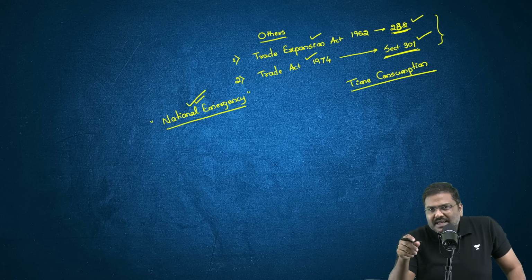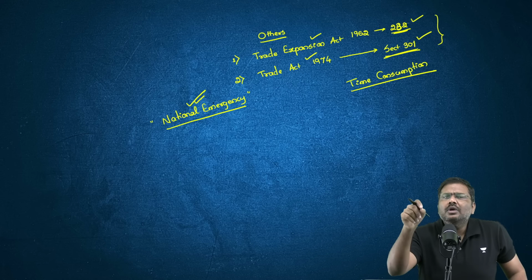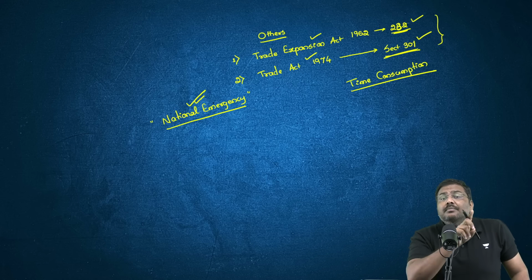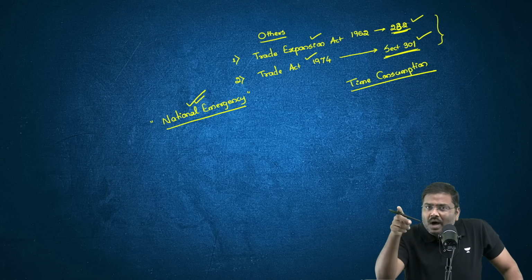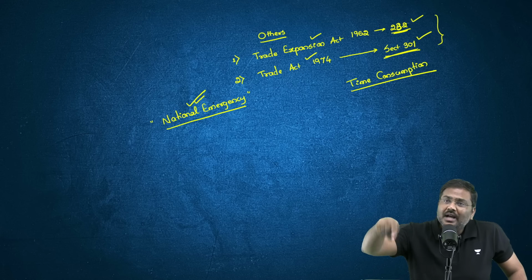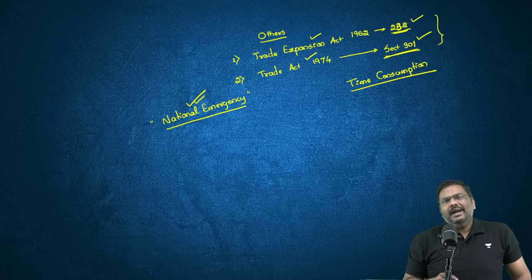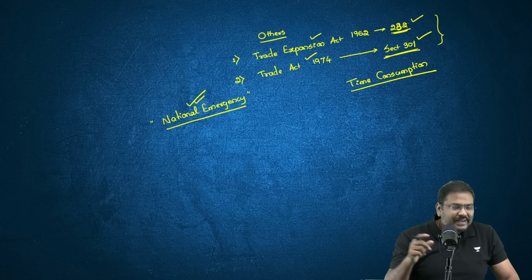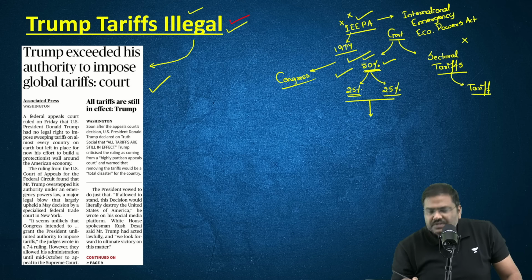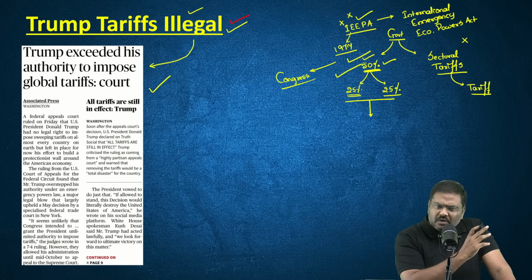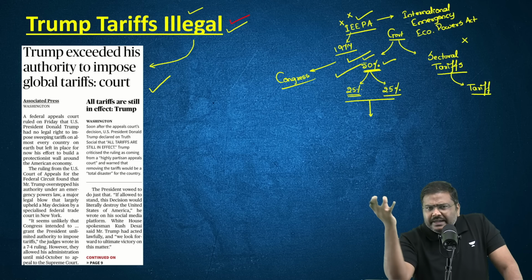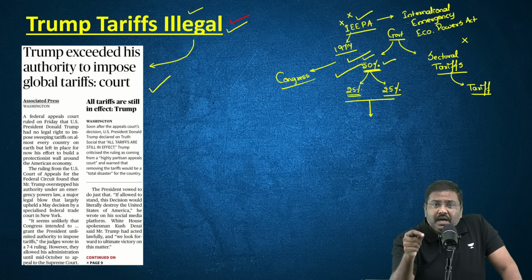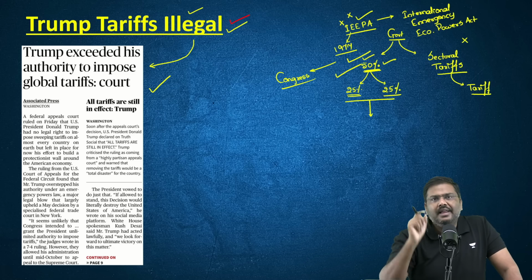The court simply says, if you want to impose a tariff, then the administration doesn't have the power to announce the tariff. It has to be done by the Congress, not by the USA administration. So, citing this, these particular tariffs, which have been announced by the government of USA, such as 50% on India, have been ruled by the court as illegal.